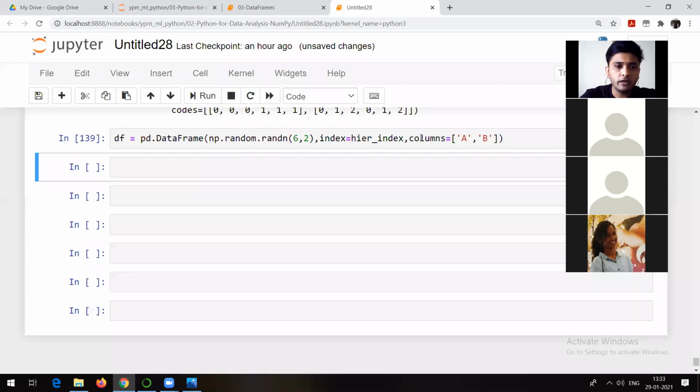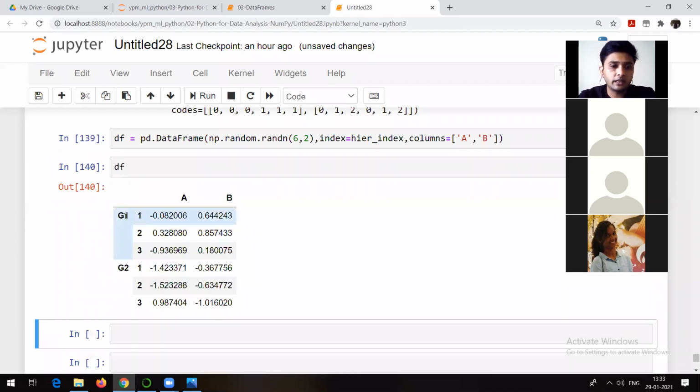If I run it now, I will create a data frame, but this time my data frame is something like this, where I have used multiple indexes, right? So now you can check it. If my data had been without this multiple index, and I wanted to search this particular value, it would have read this one, this one, this one, this one, and then this one. But here I want this value which is presented in G2, so I will directly go, read this one and then this one, and directly get the value. Right? So this is nothing but multiple index. This is how you can make it.